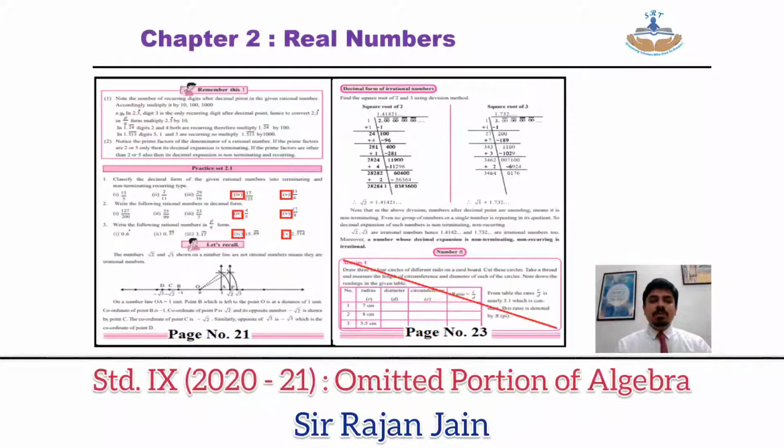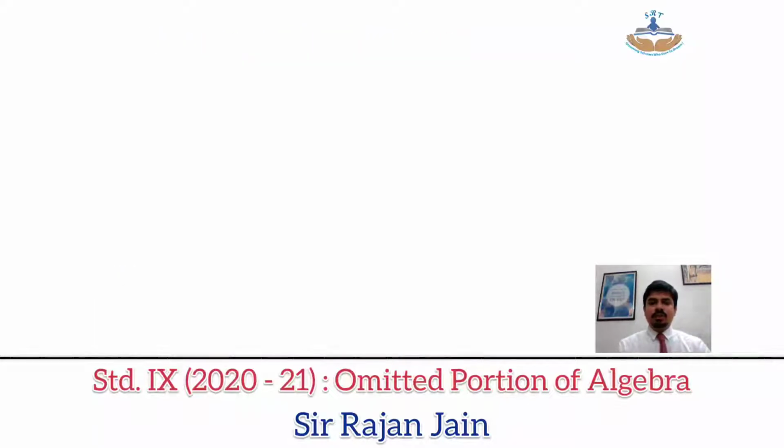Directly come to page number 21, practice set number 2.1, question number 1, fourth and fifth part is omitted. In question number 2, again fourth and fifth part is omitted, and same is applicable for question number 3. In question number 3 also fourth and fifth part is omitted. Then come to page number 23, bottom of the page, that entire block which is present, that is omitted.